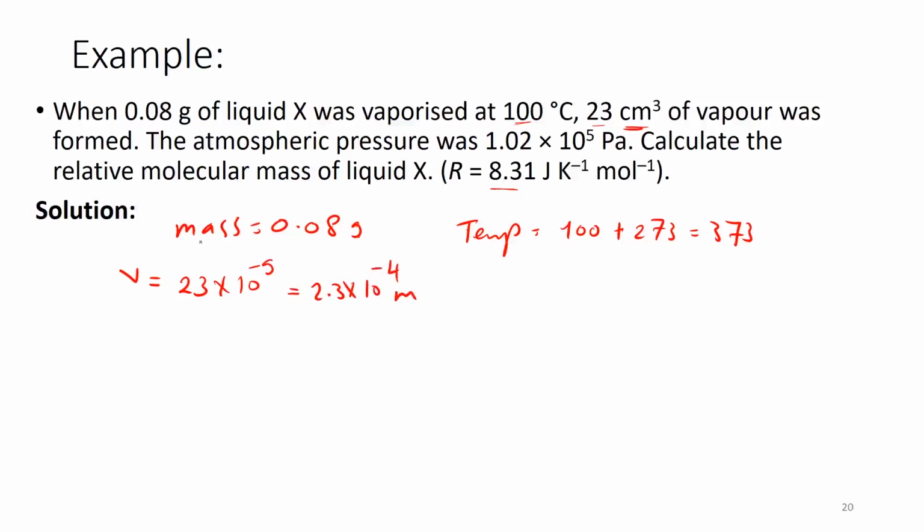Now I have the pressure in Pascal, so there is no problem with that. I have 1.02 multiplied by 10 to the power 5, and lastly I have R, which is equal to 8.31 joule per Kelvin per mole.